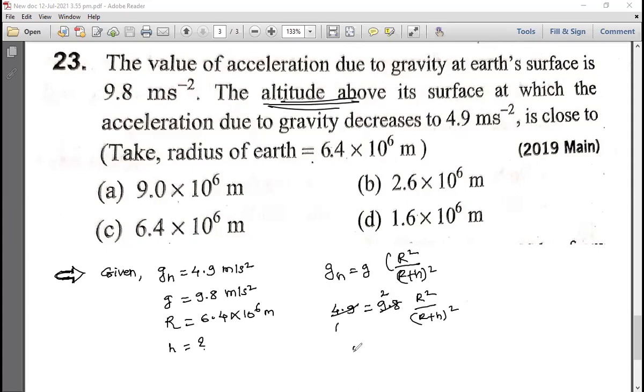So this will come here: 1 by 2 is equal to R square by R plus H whole square. Is it right, Nisha? Yes, sir. Okay, now taking square root, so 1 by root 2 is equal to R divided by R plus H. Do it fast. Root 2 value is 1.41. Is that right?